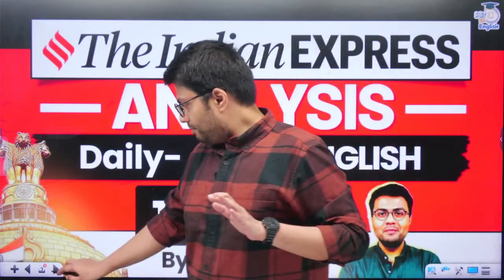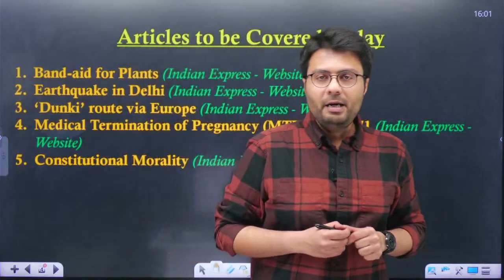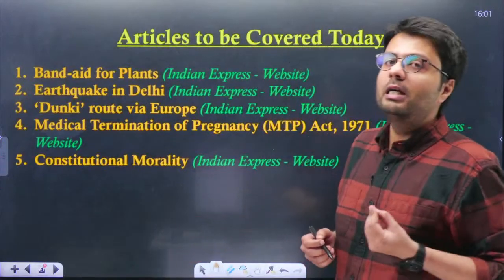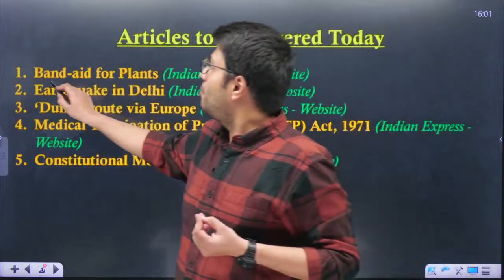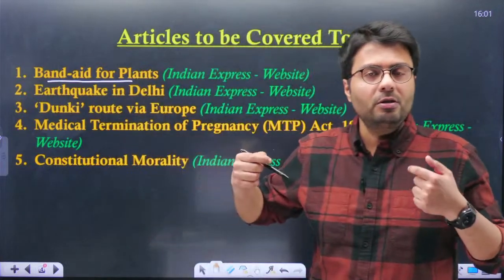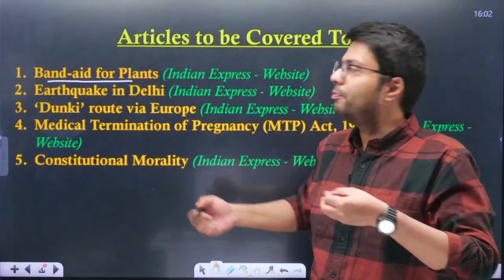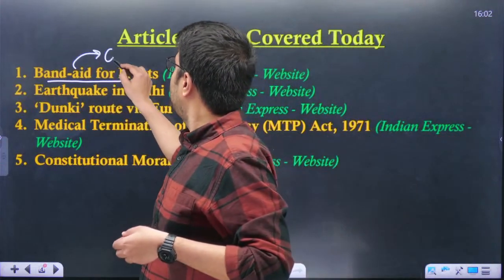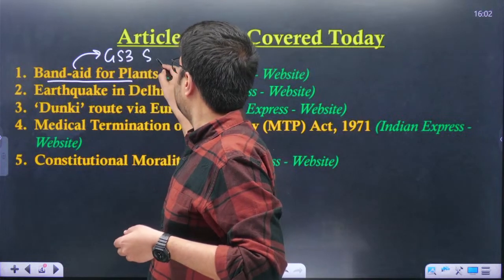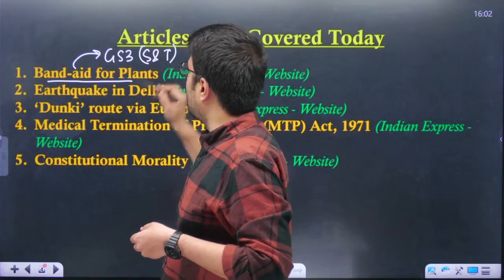Now if you can see from the articles behind me, we'll be dealing with 5 important articles today. The first one is about band-aid for plants. This is about a cellular organism which can be used as a band-aid for plants, and this article is important from GS paper 3 perspective, that is the syllabus of science and technology.